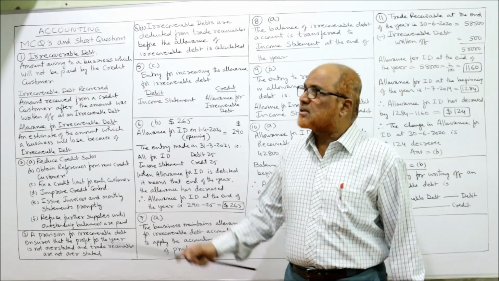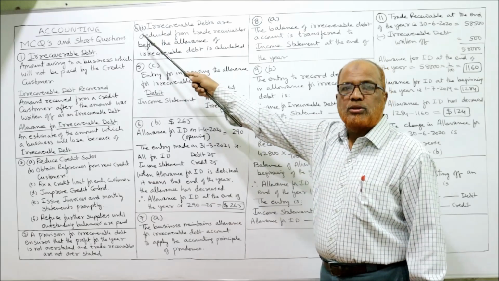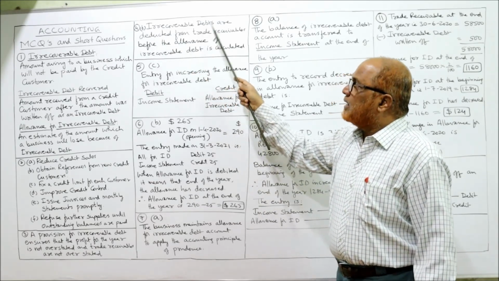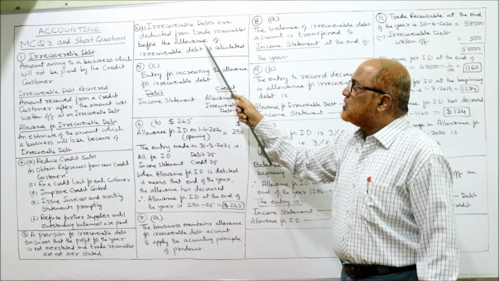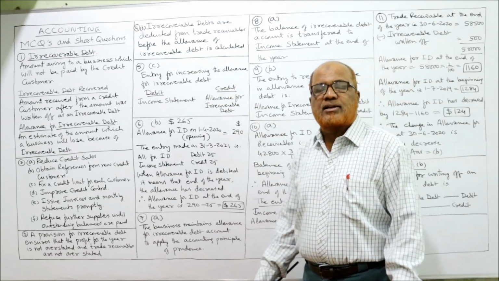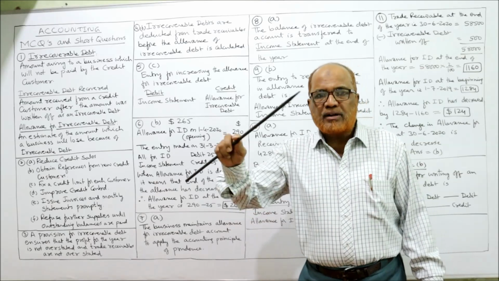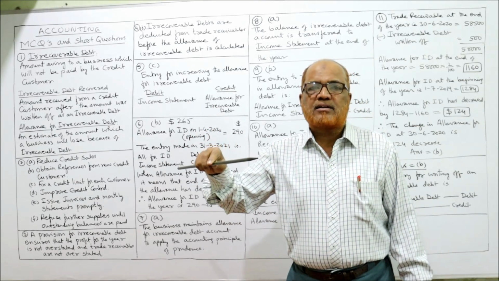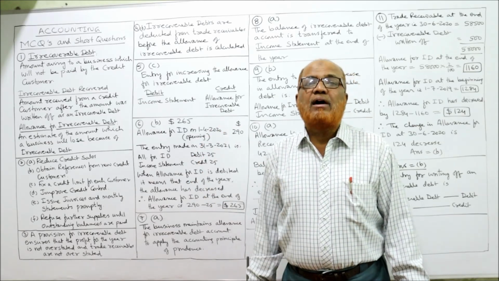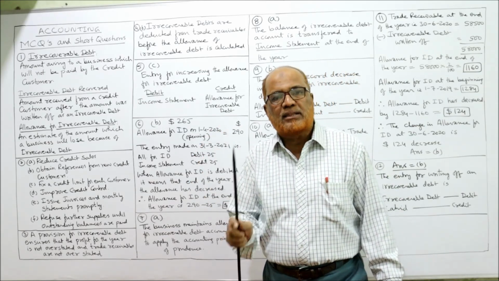So B is the correct answer. So from trade receivables, first deduct irrecoverable debt, then deduct the allowance for irrecoverable debt. This is true.